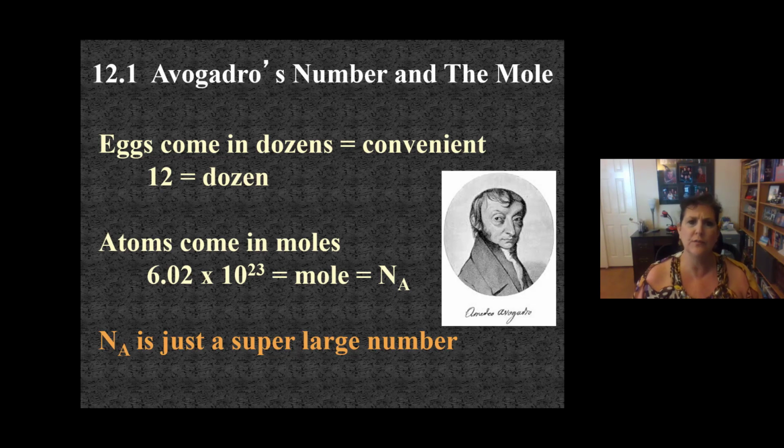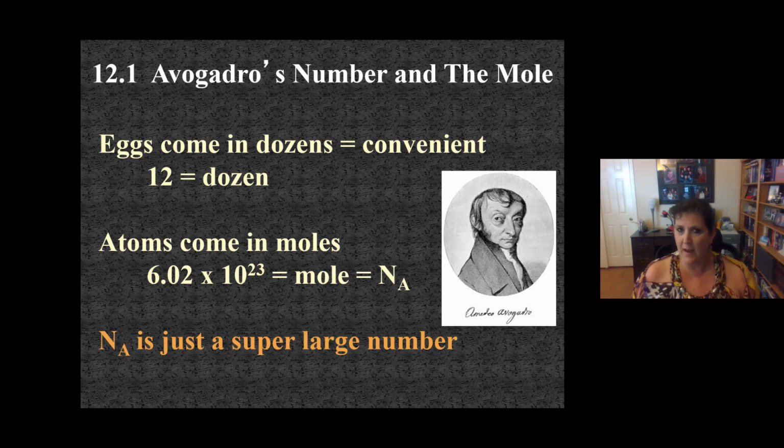Now, if a foreign exchange student said to you, what does the word dozen mean? What would you say? You'd say 12. And the student may ask you, 12 what? Well, 12 anything, 12 items. I can have 12 pens. I can have 12 little Yodas. I can have 12 cans. I can have 12 phones. So really anything can come in a 12, a dozen.